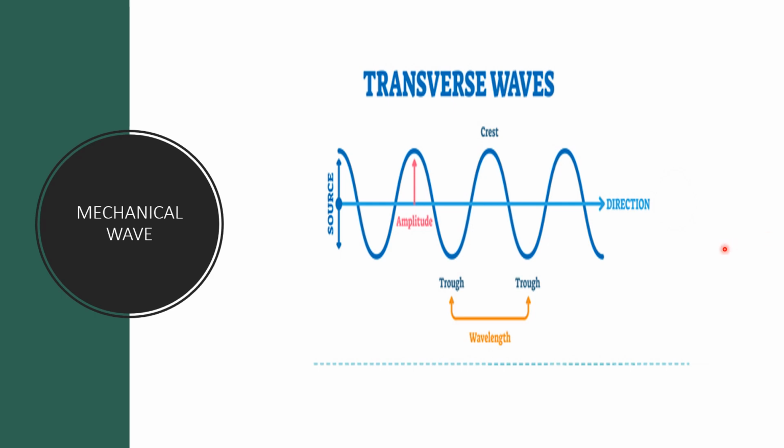Another one, we have the transverse wave. So I've already shown you the part of a transverse wave. So we have the amplitude, that is the distance from crest to this one. So lahat tong nasa taas, highest point are crest, and the lowest point are the trough. So here is the equilibrium position. So this is crest, crest, crest, trough, trough, trough, and we have amplitude here, and amplitude here. So the distance from trough to trough is wavelength. The distance from crest to crest is also considered as wavelength. So these are parts of the transverse wave.